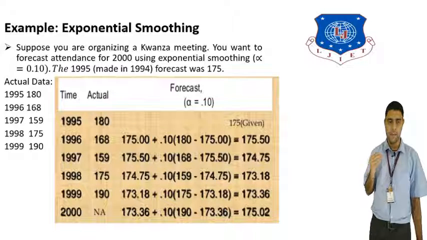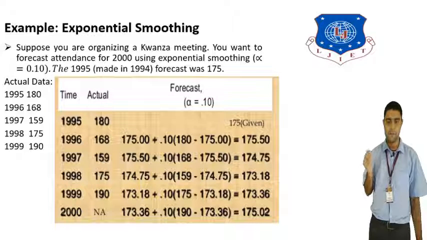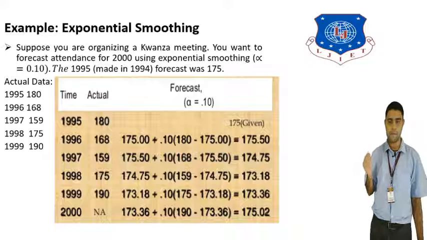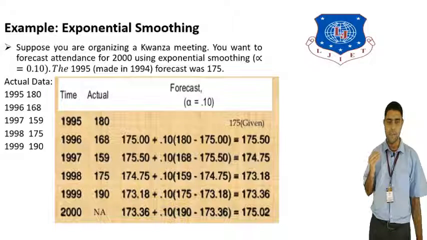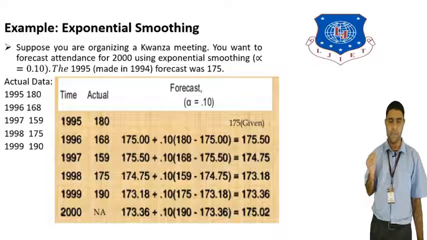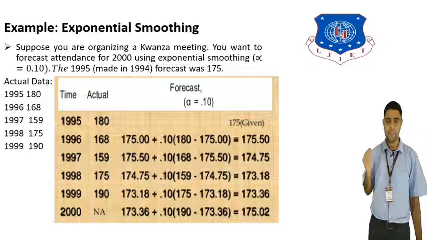Again for 1997, we take 175.50 plus 0.10 into 168 minus 175.50. So we get 174.75. Again for 1998, we take 174.75 plus 0.10 into 159 minus 174.75.